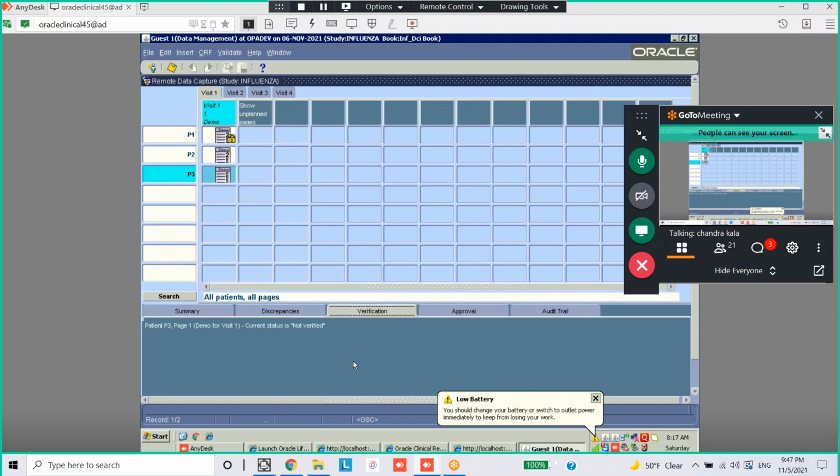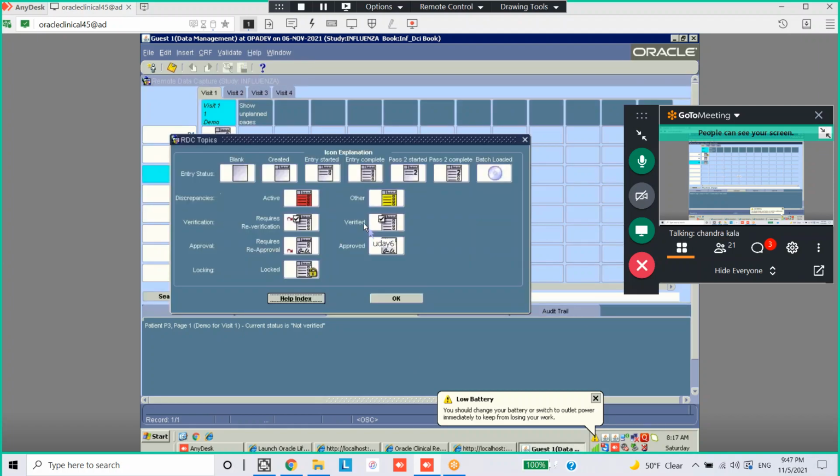It will be verified. Right? So this is about RDC. Go to help, RDC help. You can just take the picture of this one and try to go through.